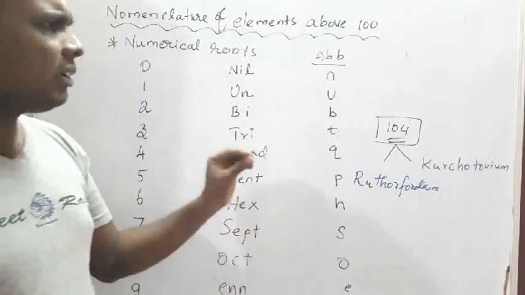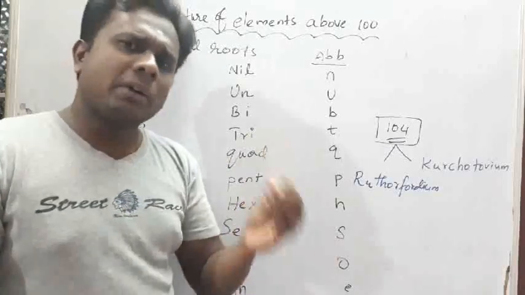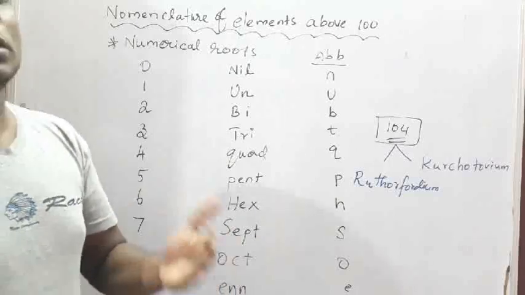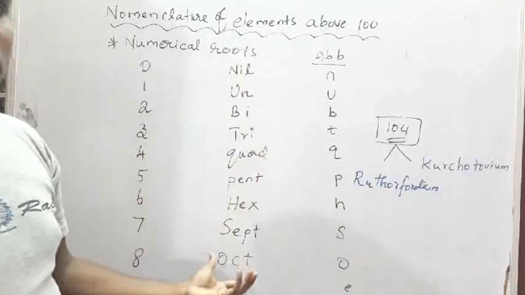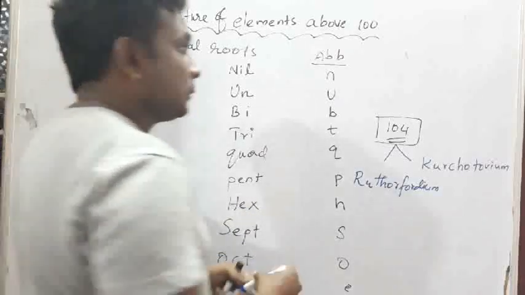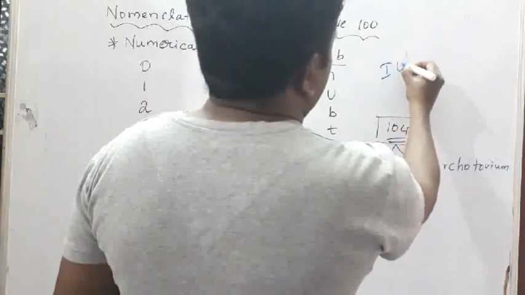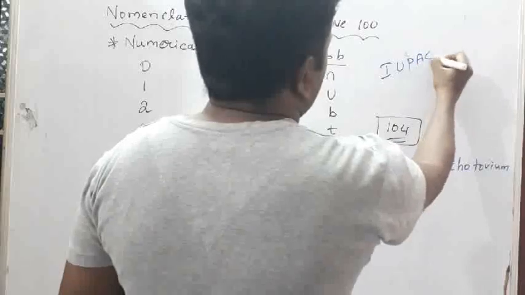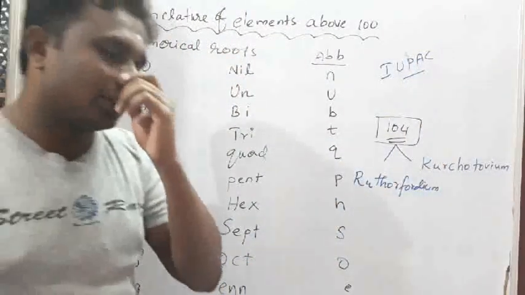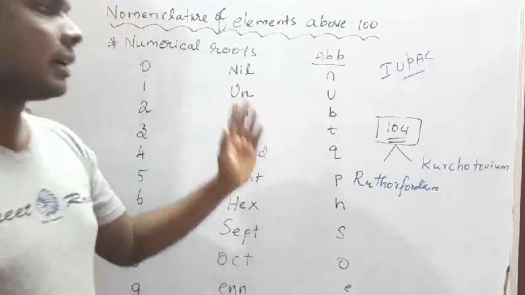IUPAC has recommended these rules to name the elements after 100.